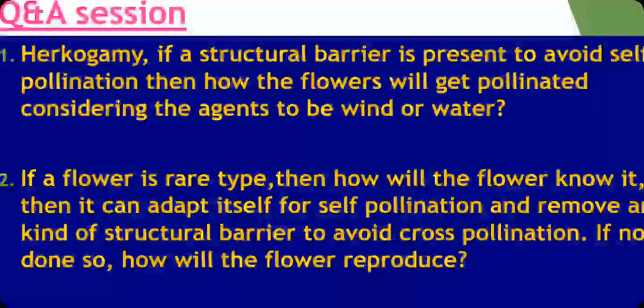Let me give you an example. It's like a pansy flower, in which over the stigma a hood-like structure develops, which does not allow its own pollen grains to be discharged onto the stigma.